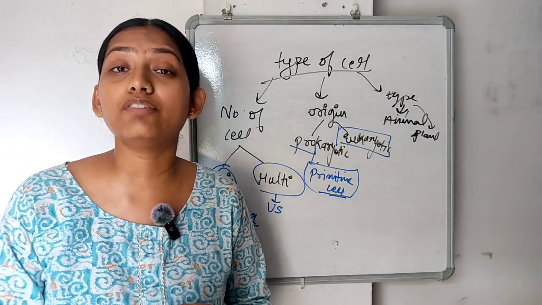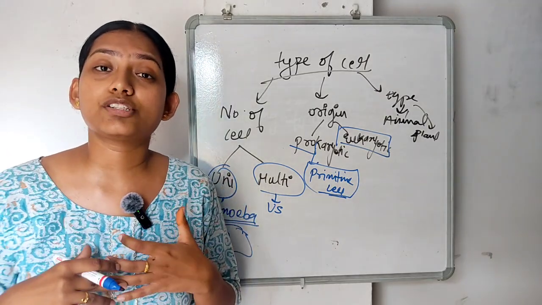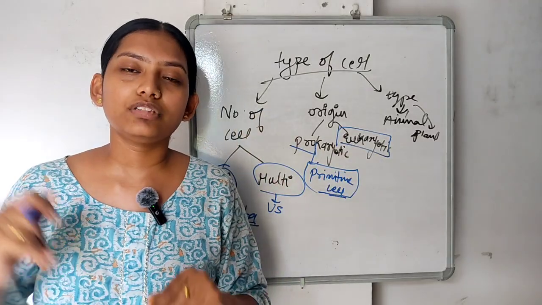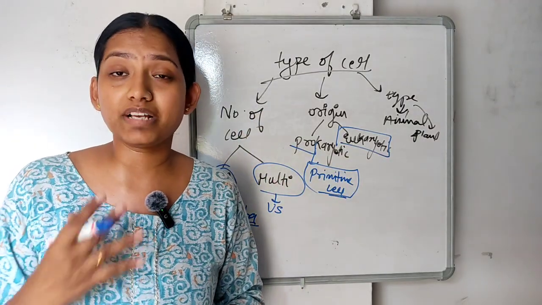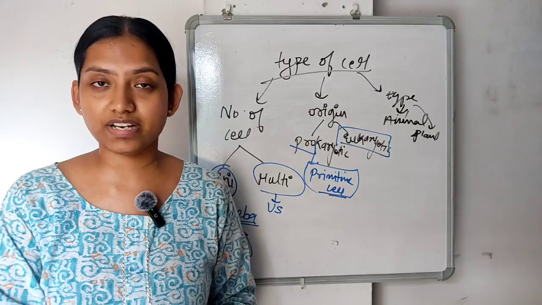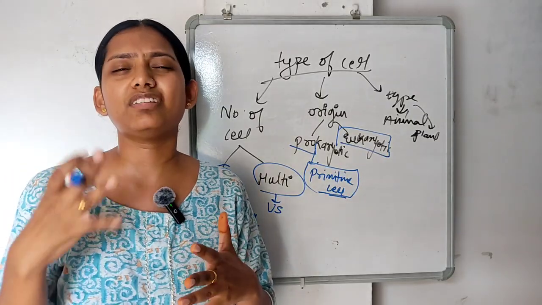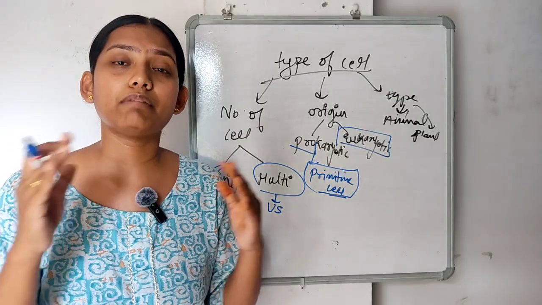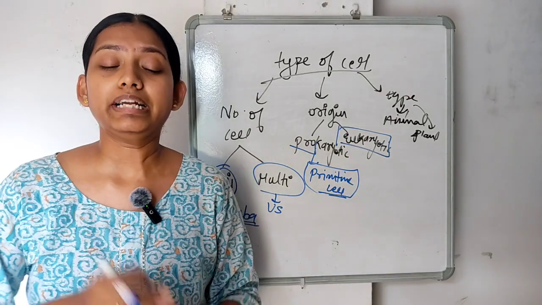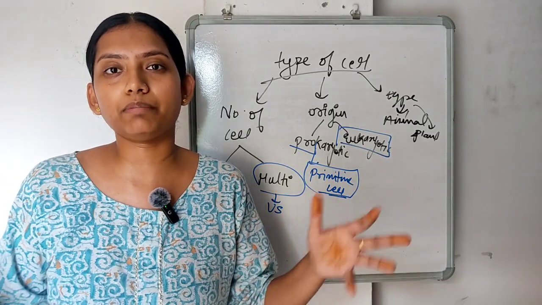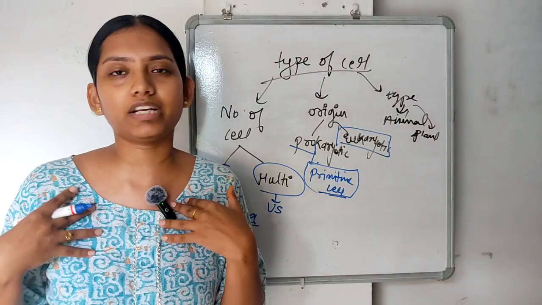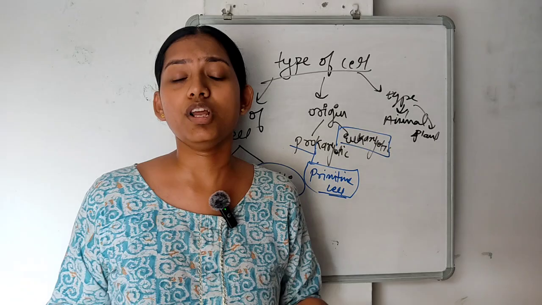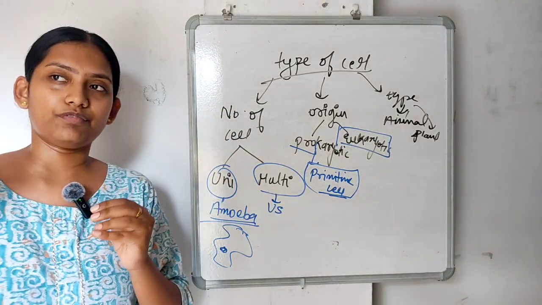So they have a cell wall on their cell. We do not have a cell wall. Wall means diwar, the wall which you can see here. That wall is present only in plants. We just have a very normal, simple membrane. They also have a membrane, but on that membrane they have a cell wall, designed to give them a compact, structured form, and we do not have that. We do have a particular structure, but that doesn't mean we have a cell wall. The cell wall is designed for plants only.